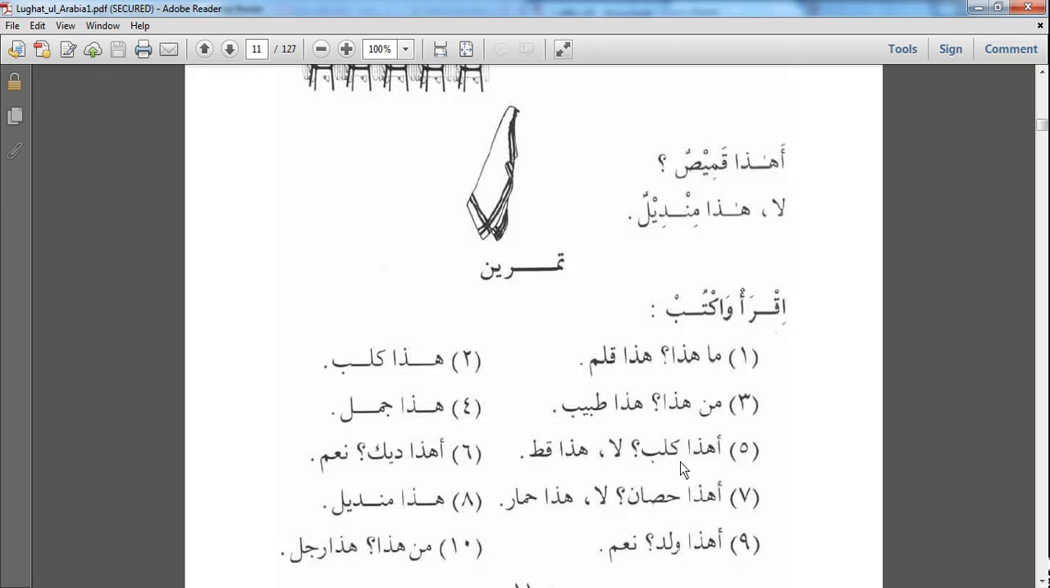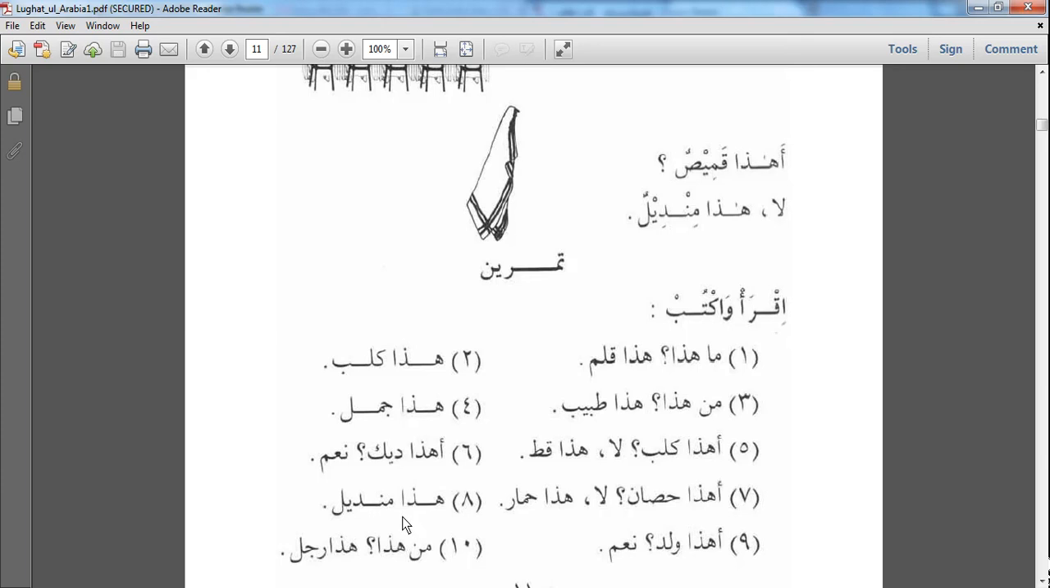Ahada kalbun? Is this a dog? La, hada qittun. No, this is a cat. Ahada dikun? Is this a rooster? Na'am. Yes. Ahada hisanun? Is this a horse? La, hada himarun. This is a donkey.